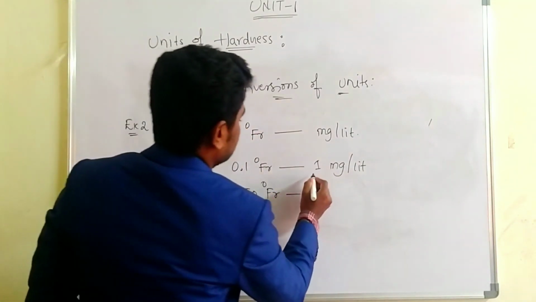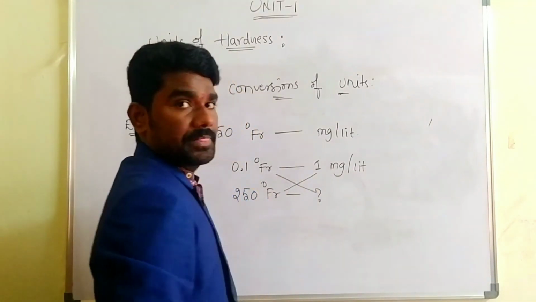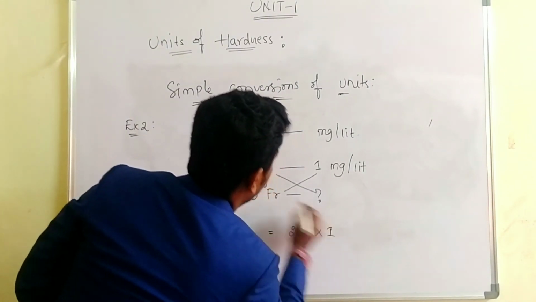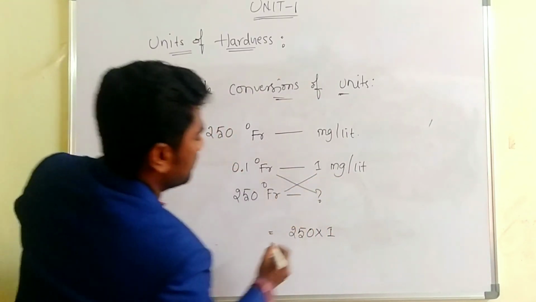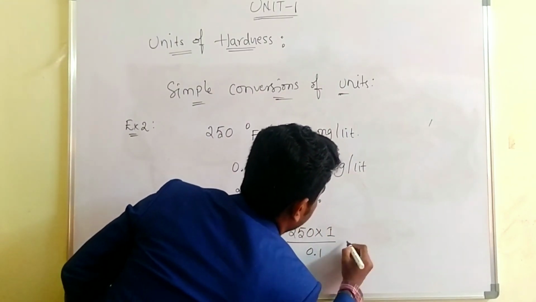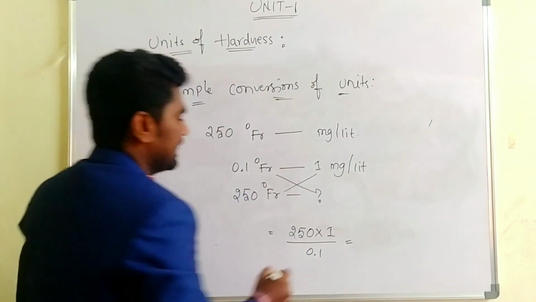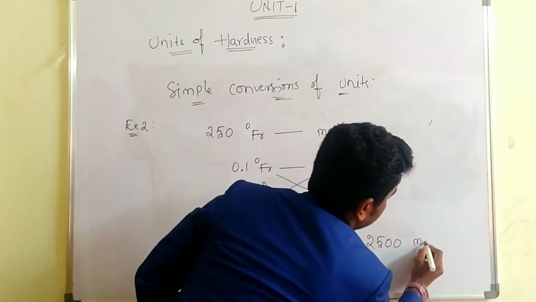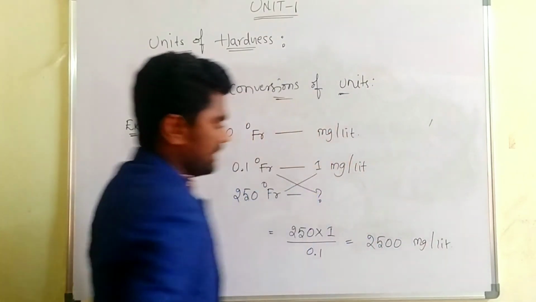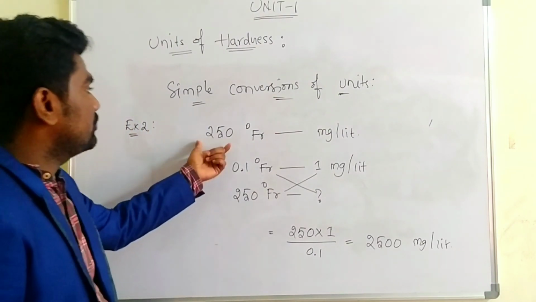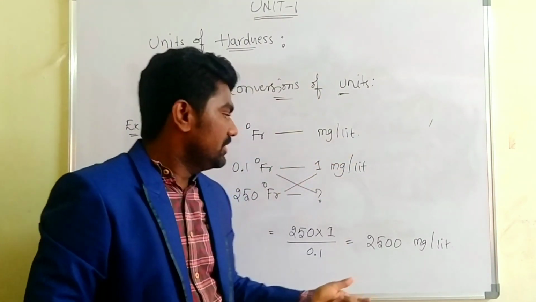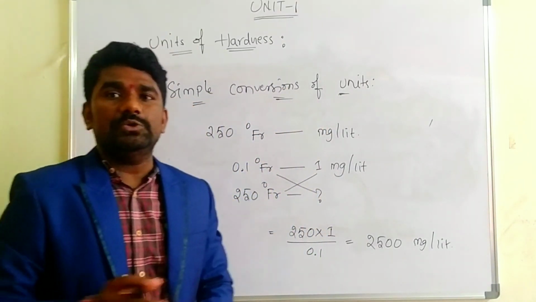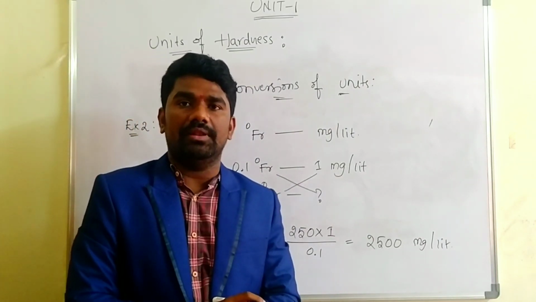You just cross multiply. You can take the values, 250 into 1, isn't it, divided by 0.1. If you simplify this, you will get 2500 mg per liter. Now if you convert 250 degree French value into mg per liter, you will get 2500 mg per liter. In this way, you can convert the units in the simple manner.